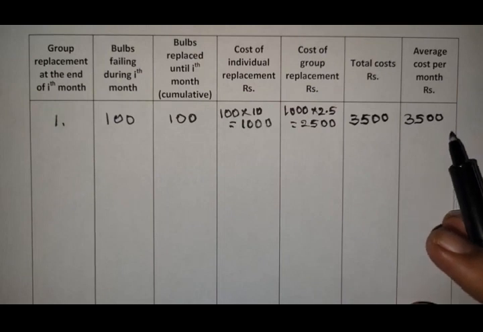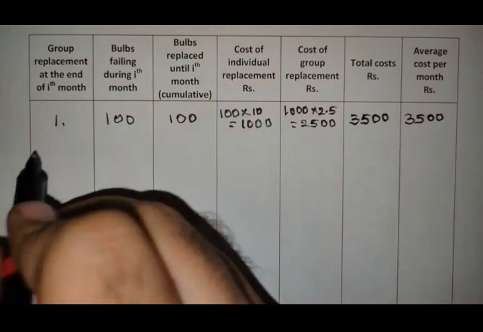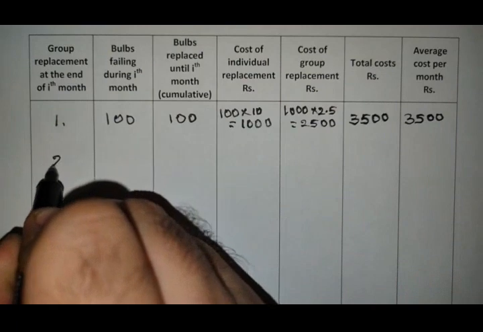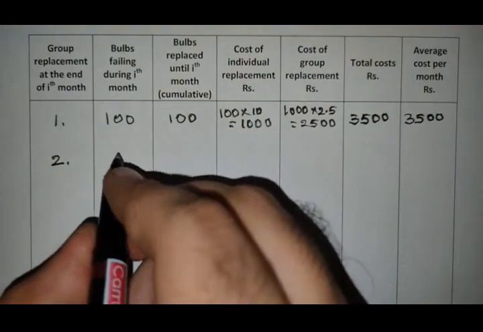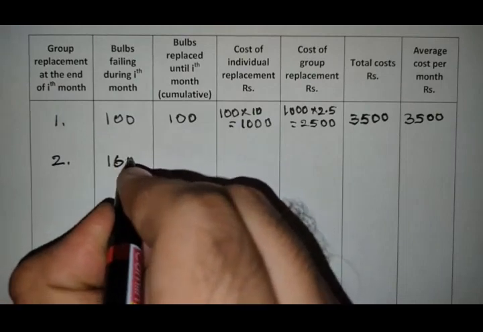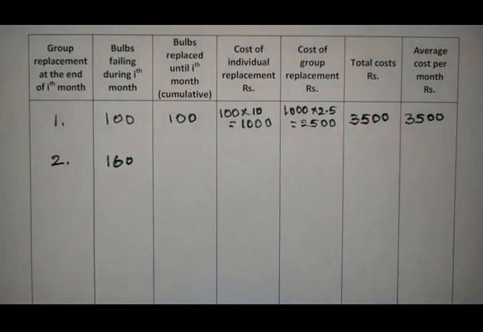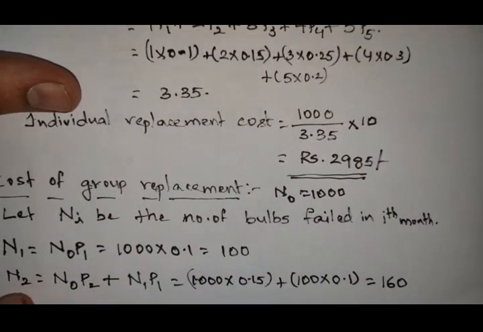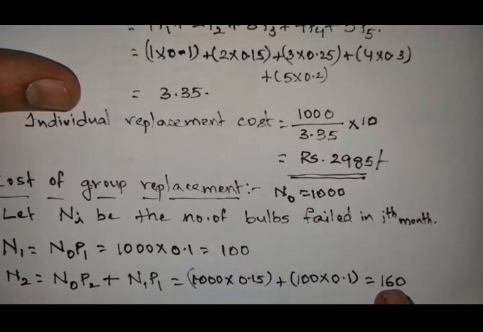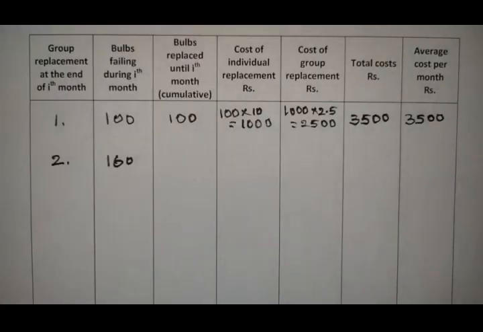And next one, second month. In the second month, how many bulbs failed only in the second month? 160 bulbs failed. This one we already calculated as N2 here. Only in the second month, 160 bulbs failed.